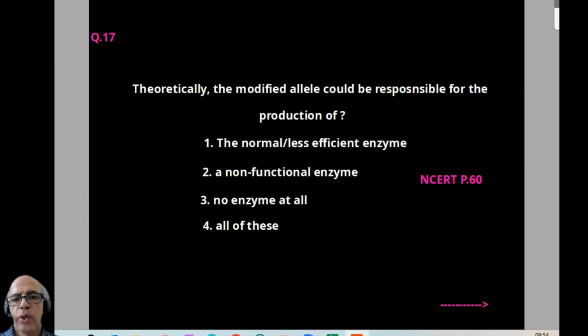Theoretically, the modified allele could be responsible for the production of, again, NCERT direct line repeated question, normal or less efficient enzyme, non-functional enzyme, no enzyme at all. Option is 4. Then